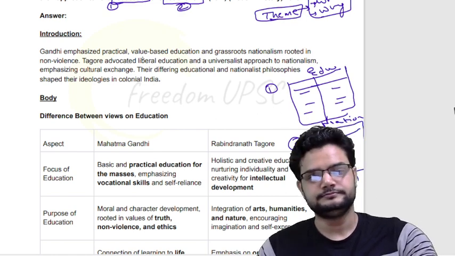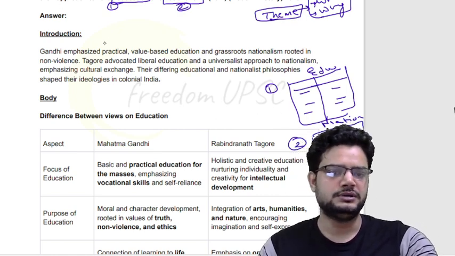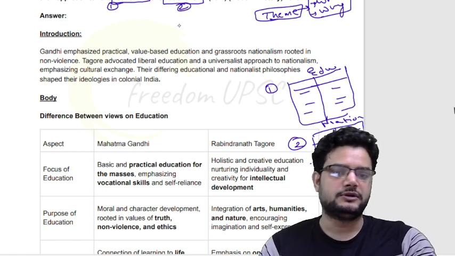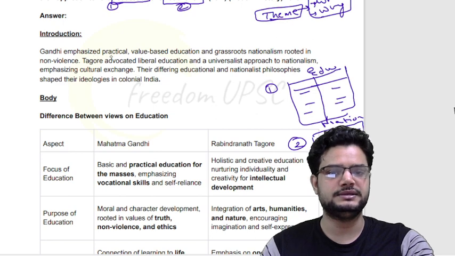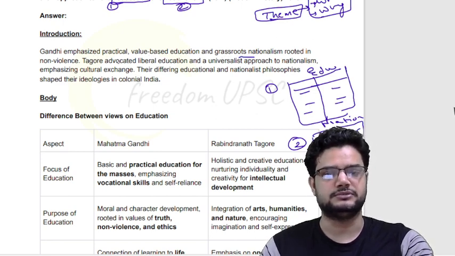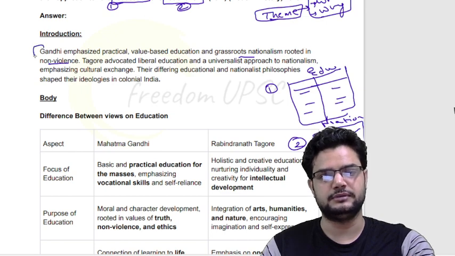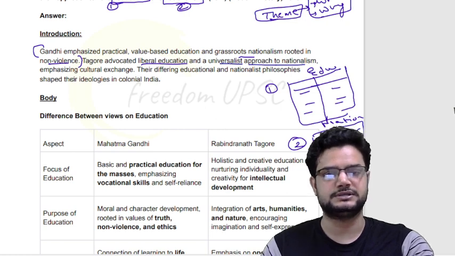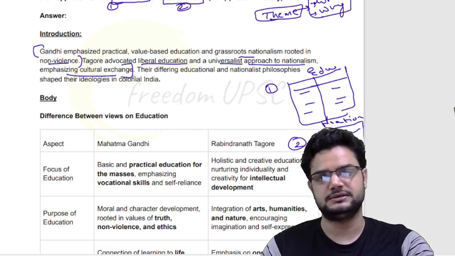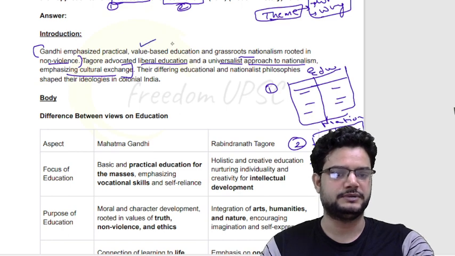Now, coming to the introduction. So a little bit of what and a little bit of why. So how can you write it? You can write that Gandhiji emphasized practical value-based education and grassroots nationalism rooted in non-violence. So a little bit of Gandhiji. Then you write Tagore advocated liberal education and a universalist approach to nationalism, emphasizing cultural exchange. This is it. So you can write this particular introduction.